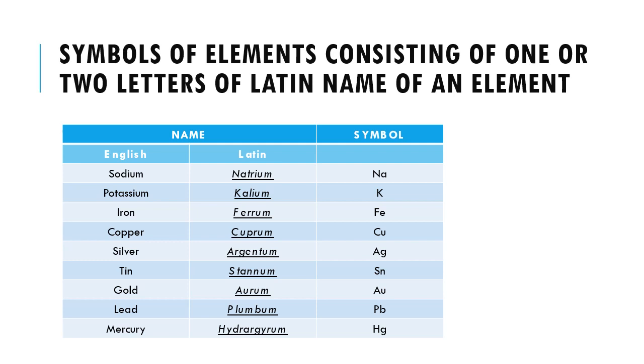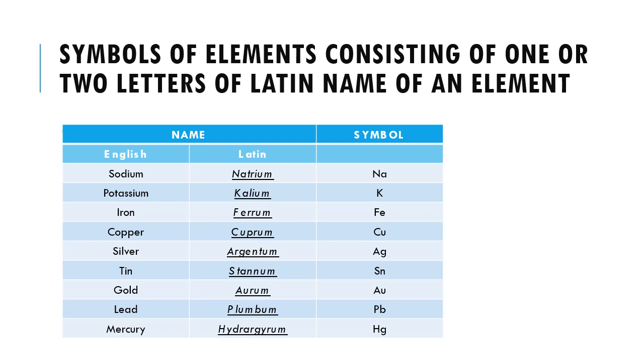Now, in this PPT, we will take certain examples of elements whose symbols consist of one or two letters of the Latin name of an element. I have shown the English name of the element, then in the second column the Latin name of the element is represented, followed by the symbol of the concerned element. Say for example, sodium. Sodium is the English name of the element. Its Latin name is natrium. From the Latin name, the symbol is formed. So the first two letters, that is Na, are considered as the symbol of the element sodium.